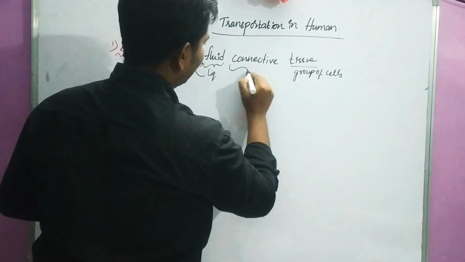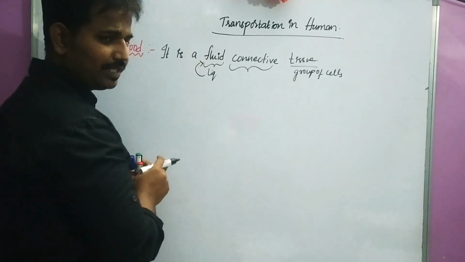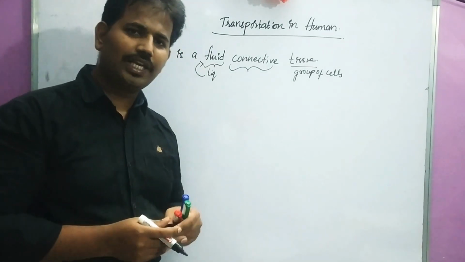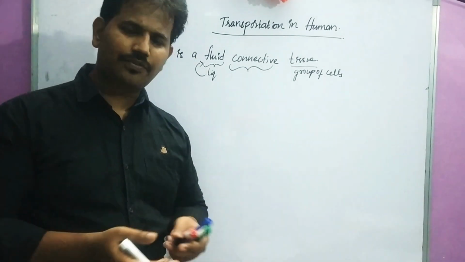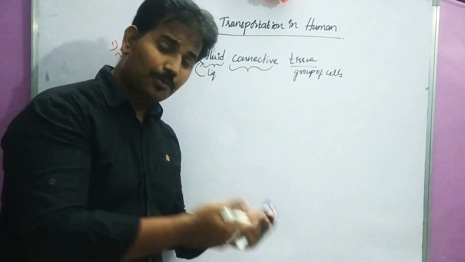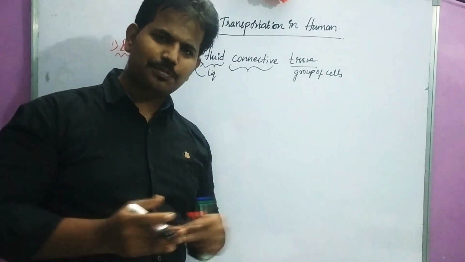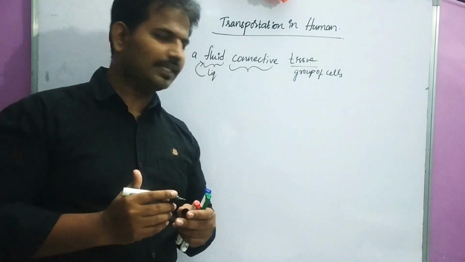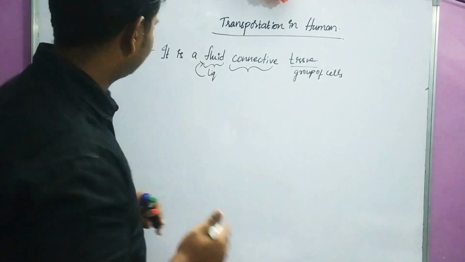Next one, connective. Why do we call it connective? Because this tissue, the blood, is connecting many organs. It takes oxygen from the lungs and transports it to all parts of our body. It collects carbohydrates from our digestive system and transports them to all the cells present in our body. It has contact with all the other organs. That's why it is called connective tissue.